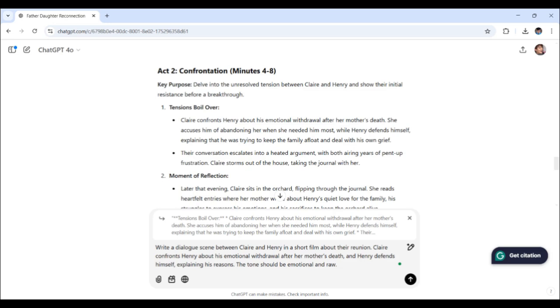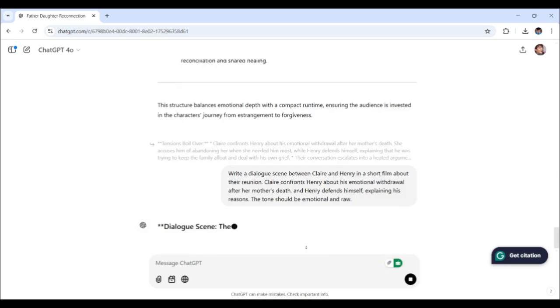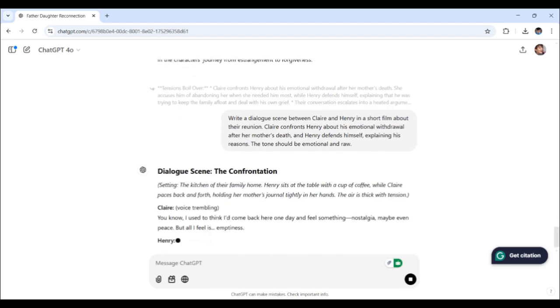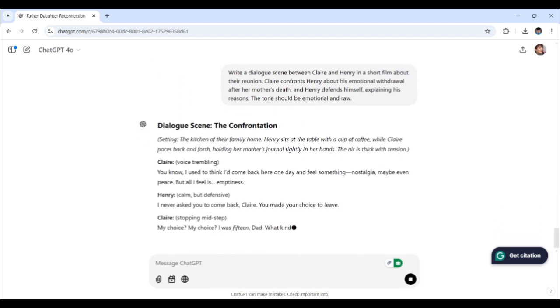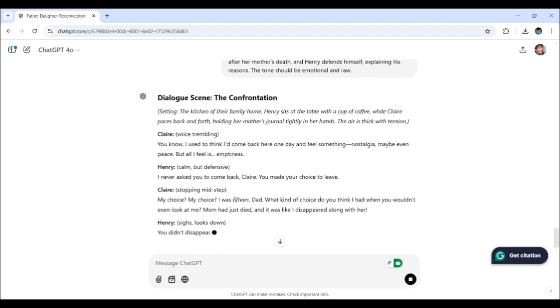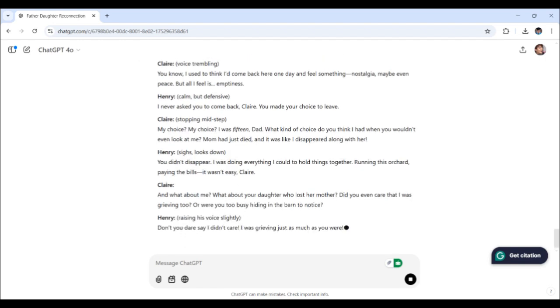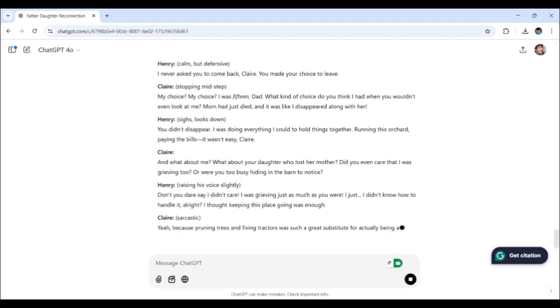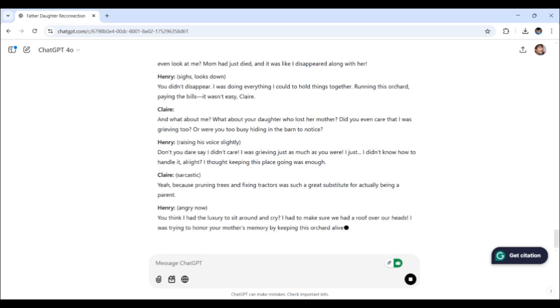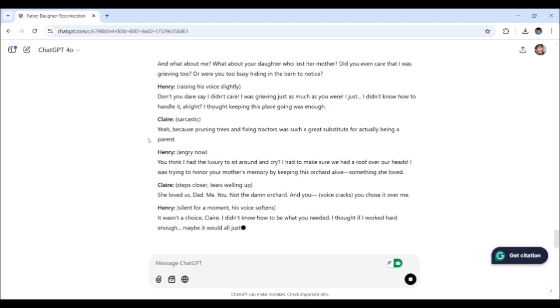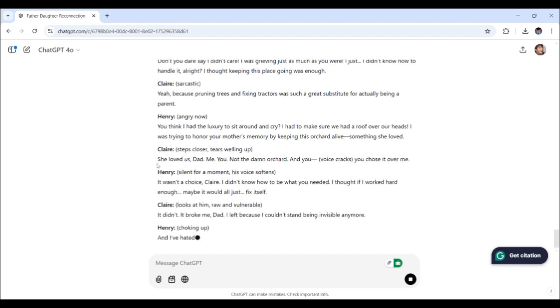Okay, so let's send this off right about now. And remember, dialogue is where emotions truly shine. So here's how it's structured with the dialogue. See the details and how it would sound and how they speak. Calm and defensive, there we go. With a sigh, more actions. Another one right here. Just keep reading and it gets more emotional and intense.